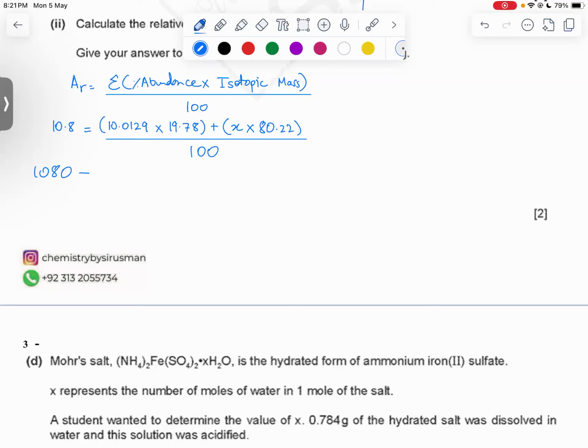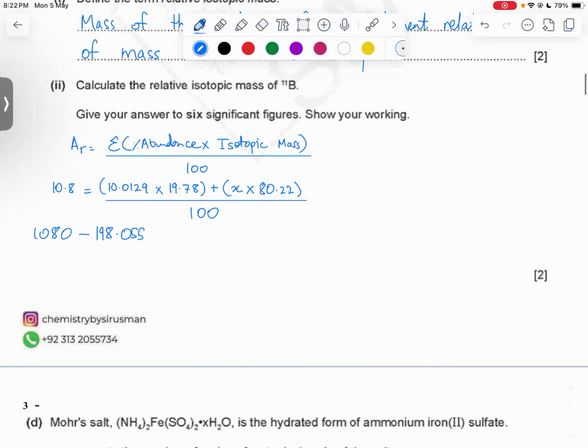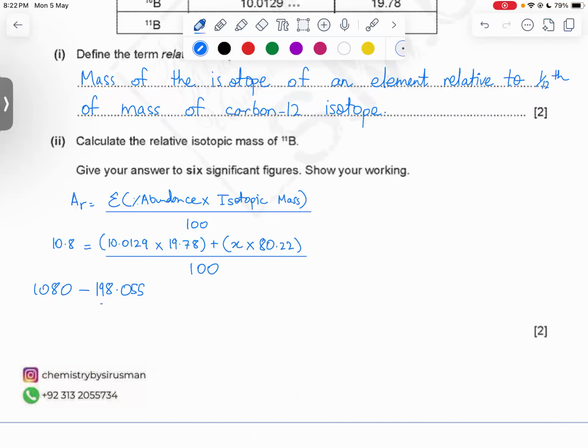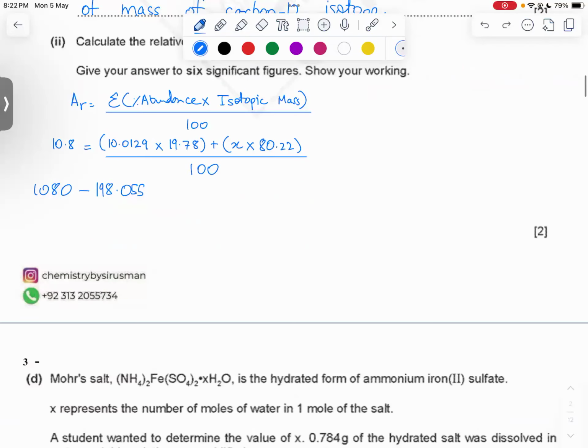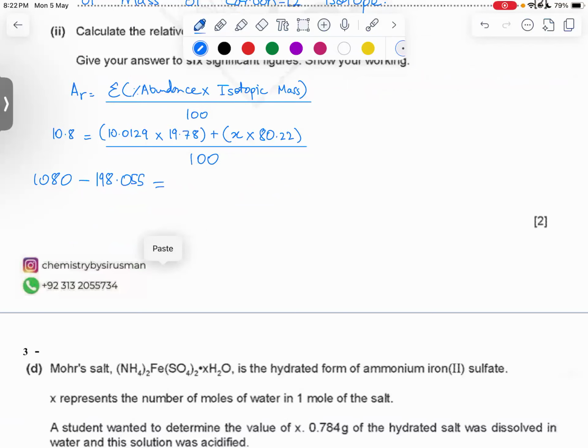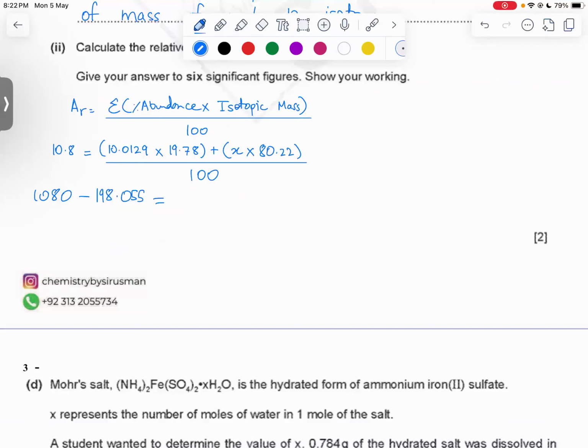10.0129 times 19.78. What would that give us? 198.055. All right, 198.055. Another reason why I'm putting this many numbers is because they've asked us to give the answer in 6 significant figures. So after the decimal, try and go for 4 or 5 decimal places to make 6 significant figures.